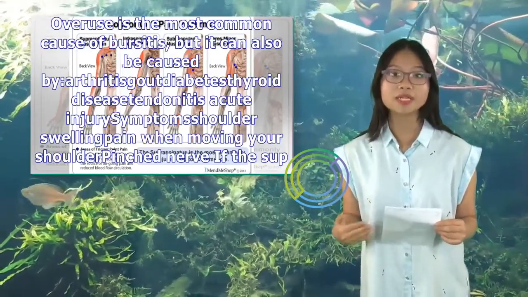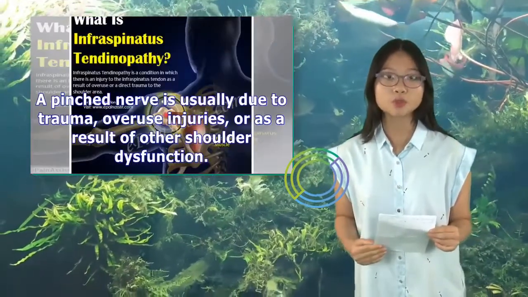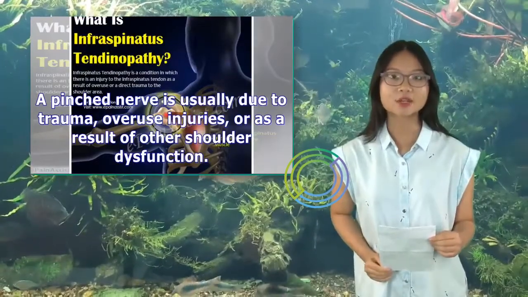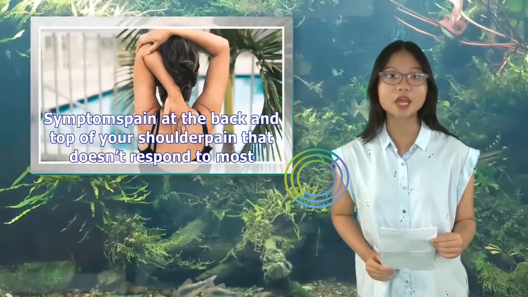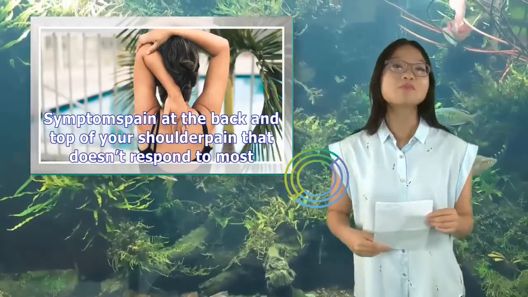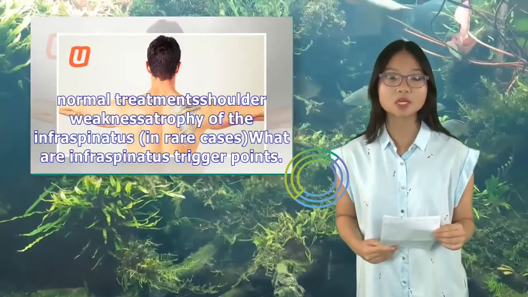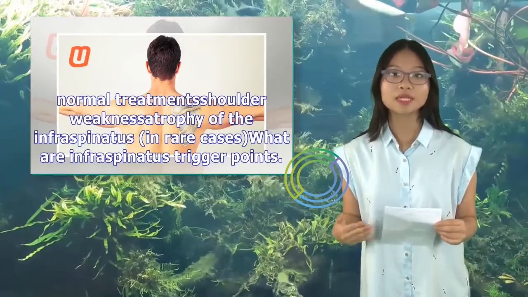Pinched nerve. If the suprascapular nerve in your shoulder gets pinched, it can cause infraspinatus pain. A pinched nerve is usually due to trauma, overuse, injuries, or as a result of other shoulder dysfunction. Symptoms: pain at the back and top of your shoulder, pain that doesn't respond to most normal treatment, shoulder weakness, and, in rare cases, atrophy of the infraspinatus.